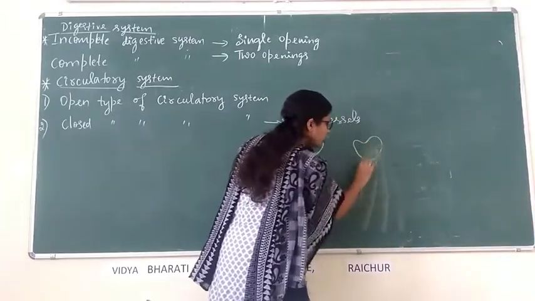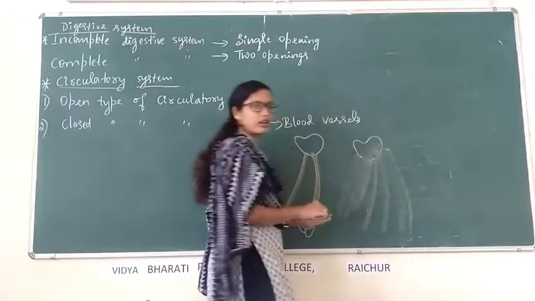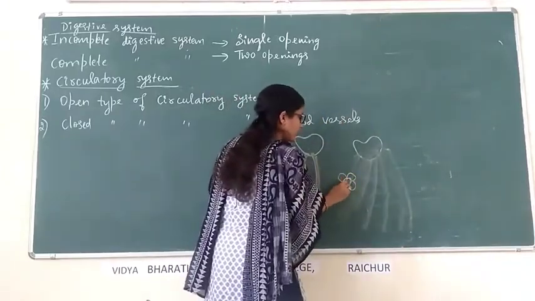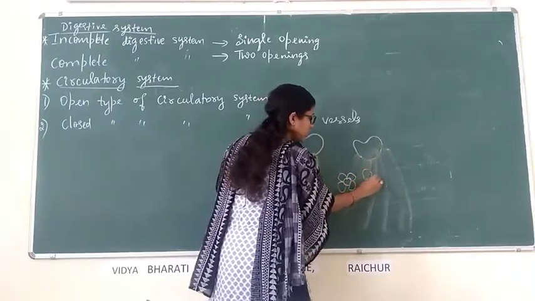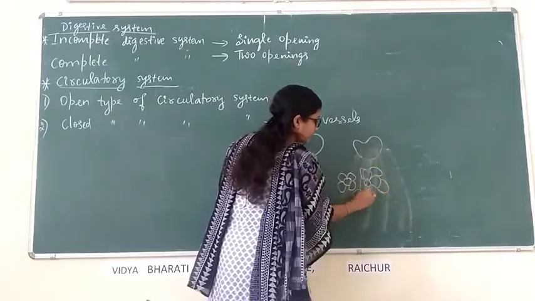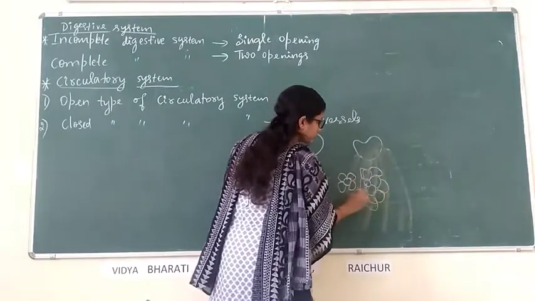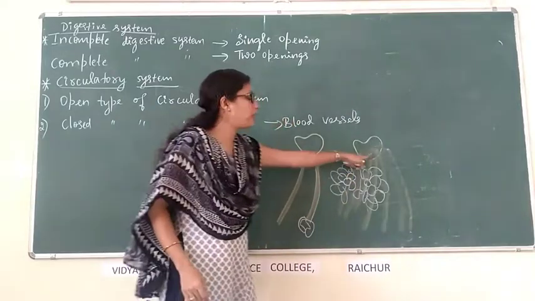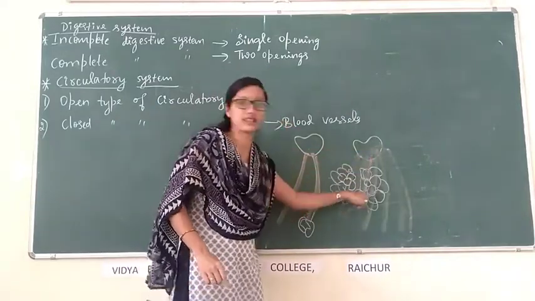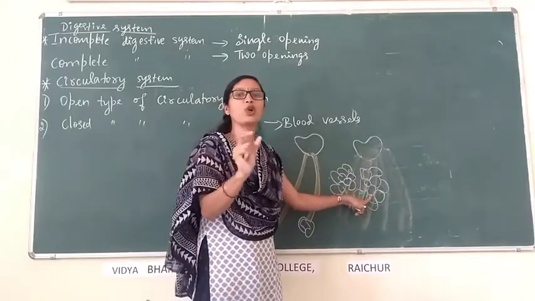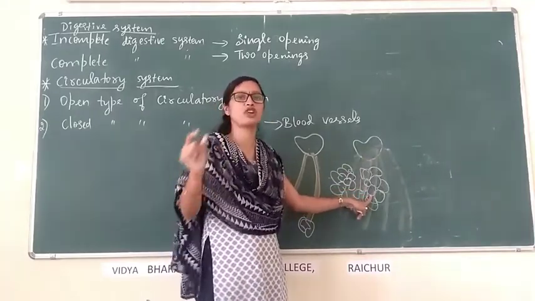But in case of open type of circulatory system, the blood pumped by the heart directly bathes the tissues. Directly it reaches the tissues. Tissues are groups of cells. The blood pumped by the heart directly reaches the tissues. There is no closed system for the passage of blood.